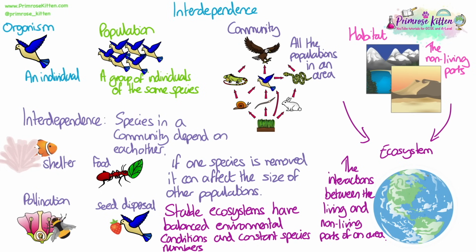Stable ecosystems have balanced environmental conditions, and the species numbers in the populations are relatively constant. Stable ecosystems take time to develop, and so examples are often hundreds of years old, like large coral reefs or ancient woodland.